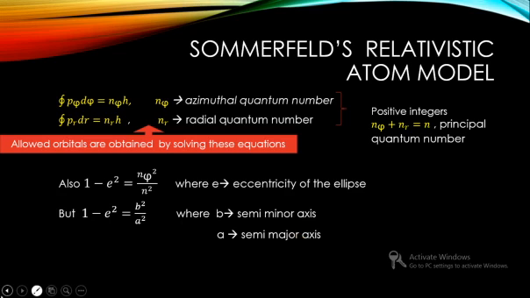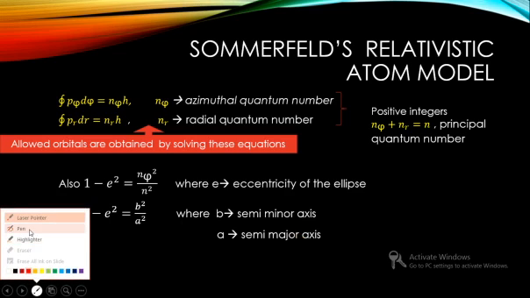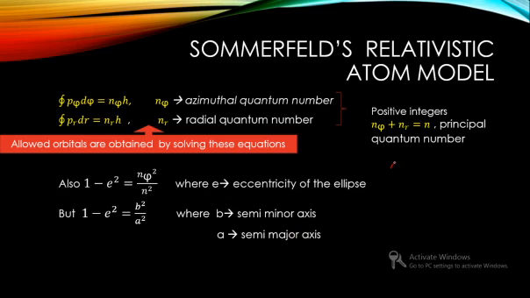That is, if you consider an ellipse, you have a minor axis as well as a major axis.